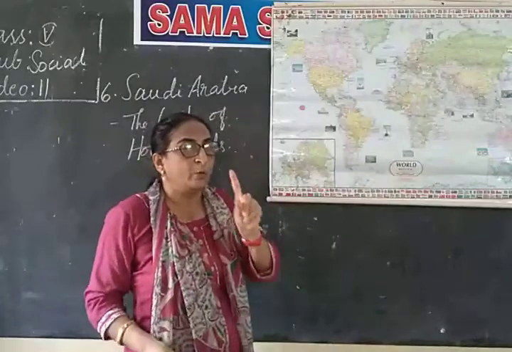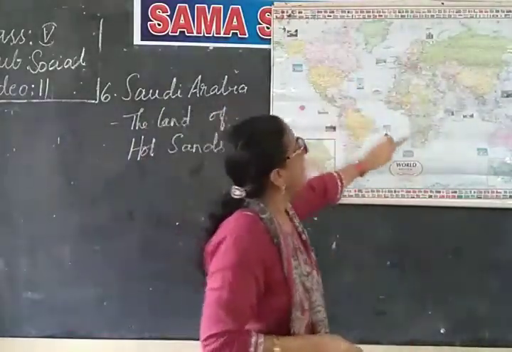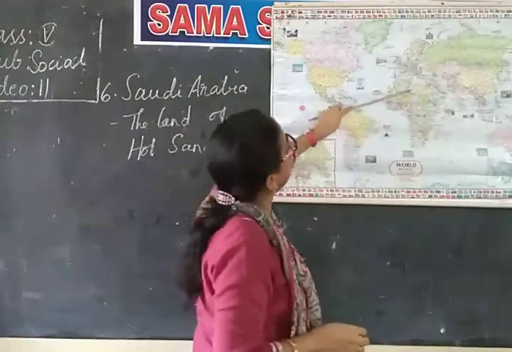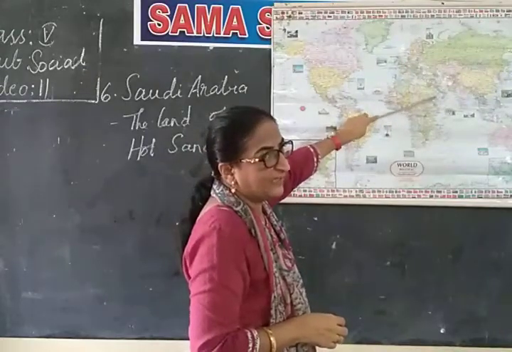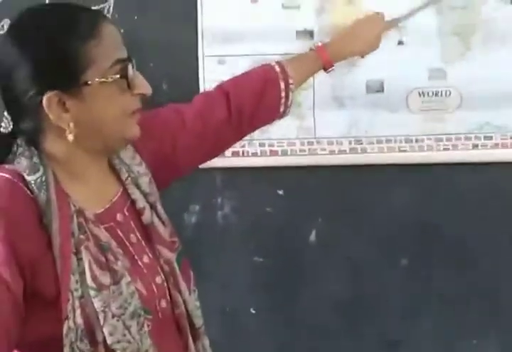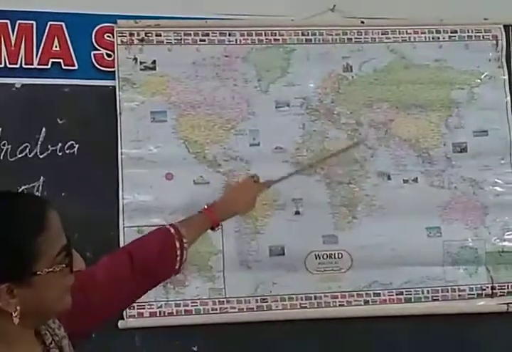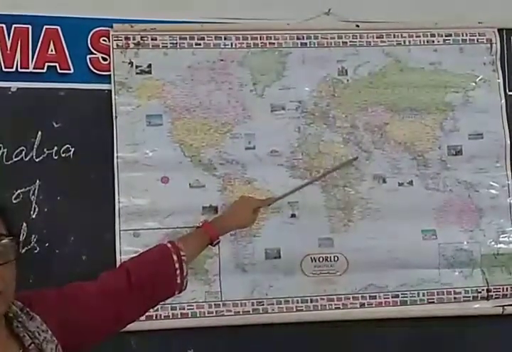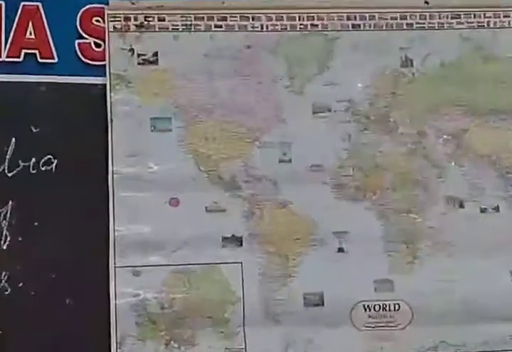And we have told you about Saudi Arabia. So, Saudi Arabia, see this world map? Are you seeing this? Here you have Saudi Arabia. This is the place. This is Saudi Arabia, which comes in the western part of Asia. Saudi Arabia, West Asia. See this one also? So, this is all Saudi Arabia.